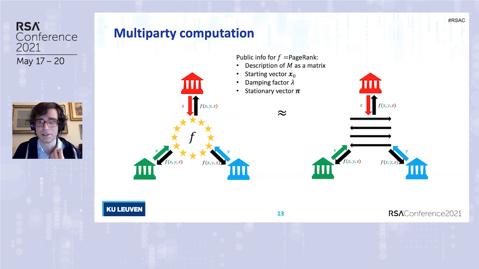But of course, in reality, this cannot happen. Such an entity does not exist. So we design a multi-party protocol which implements F, with the security requirement that each party cannot learn anything about the others' inputs except what can be inferred from the public parameters and the output of the computation.